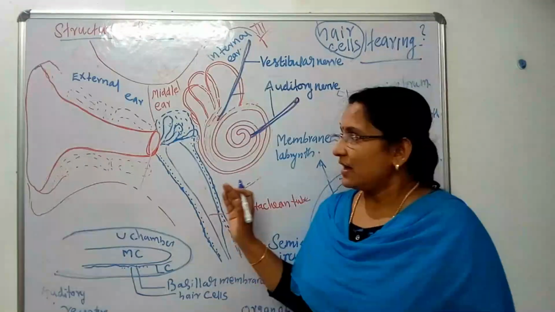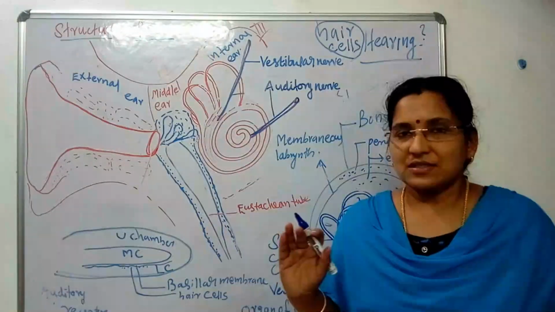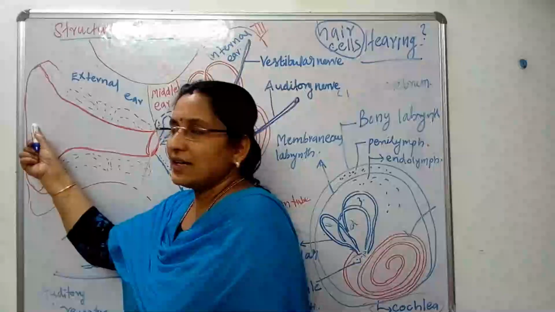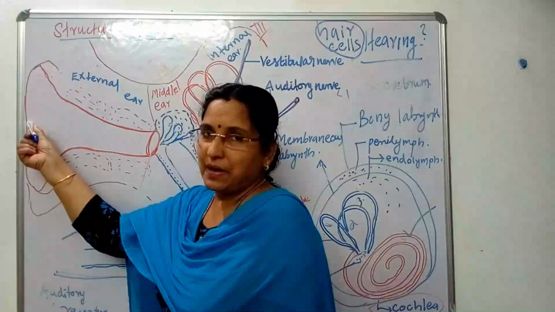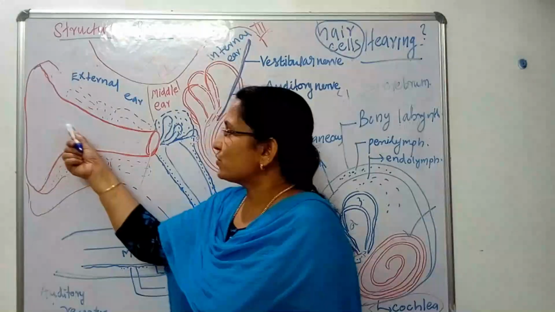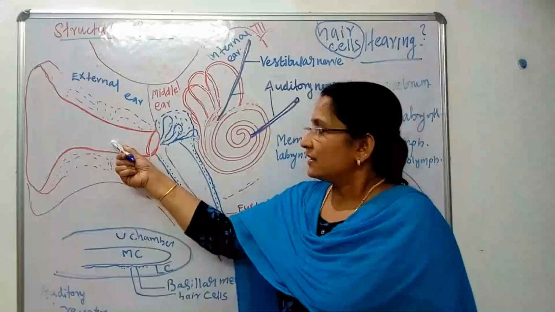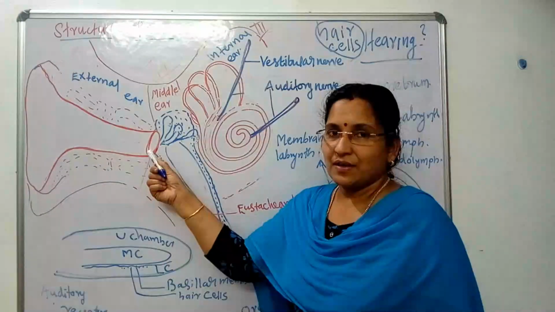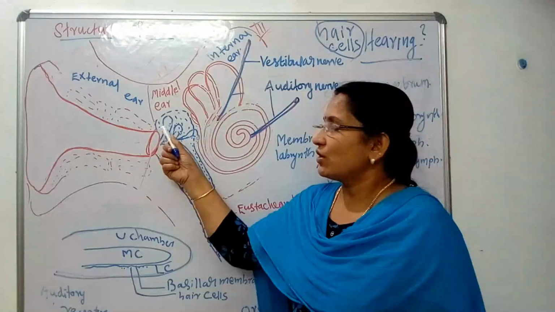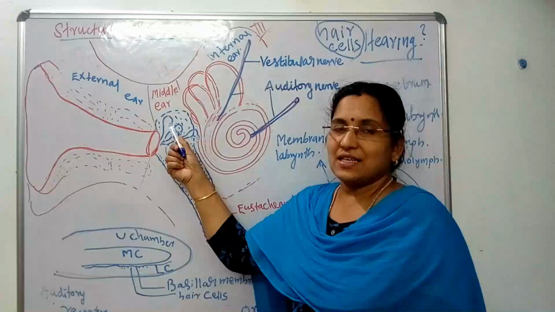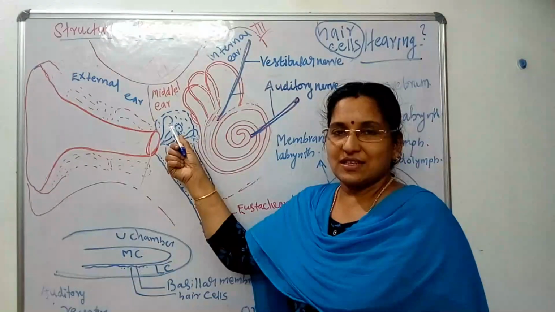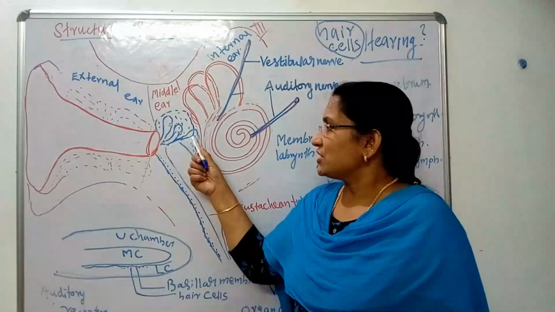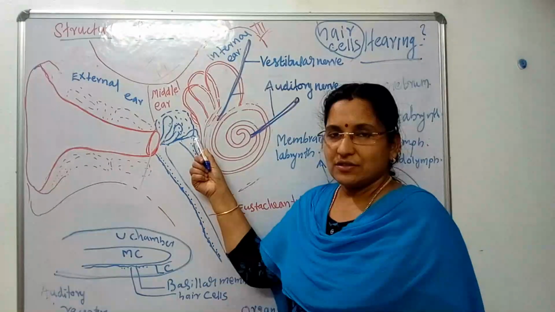So once again, I will explain how the process takes place. Listen carefully. Sound waves are collected by the pinna. They move through the ear canal. That leads to the vibration of the eardrum. That causes the vibration of the middle ear, especially the ear ossicles. That vibration is transmitted to the oval window.